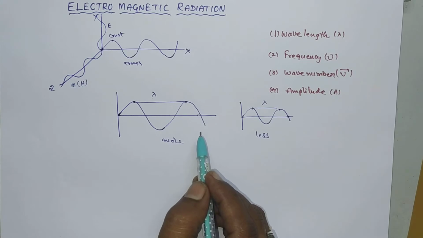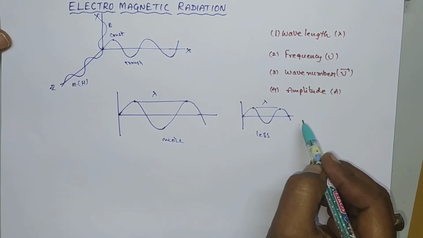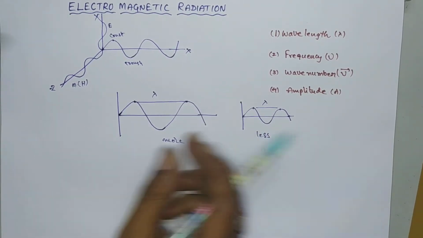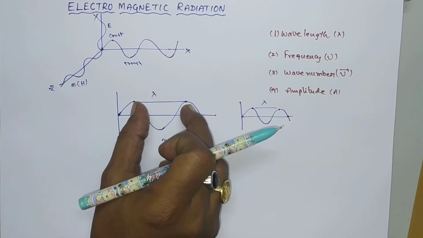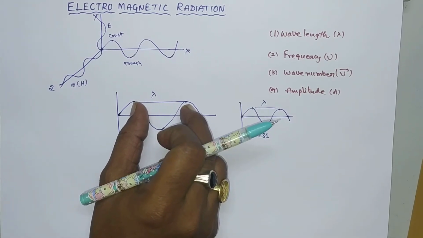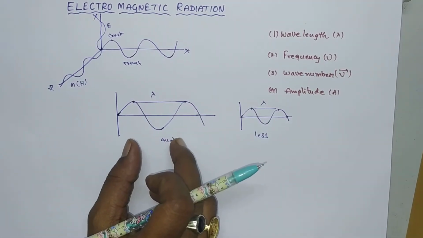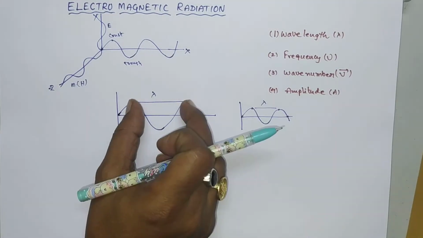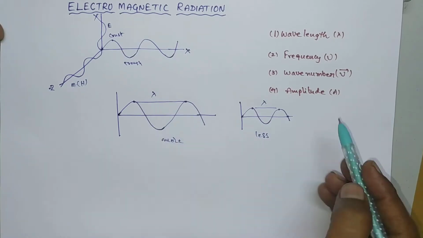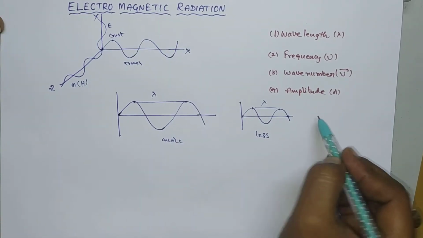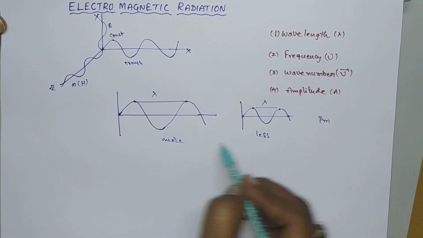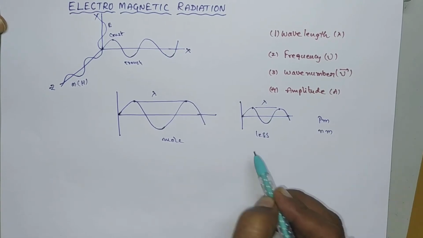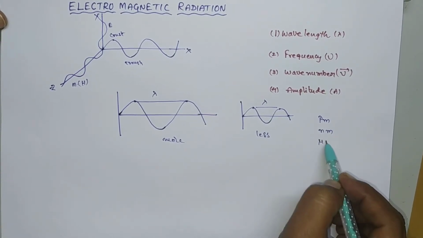So how can this wavelength be represented? It is nothing but distance. Distance is measured in meters or centimeters, but electromagnetic radiation involves very small distances. The distance can be expressed in picometers, nanometers or micrometers.